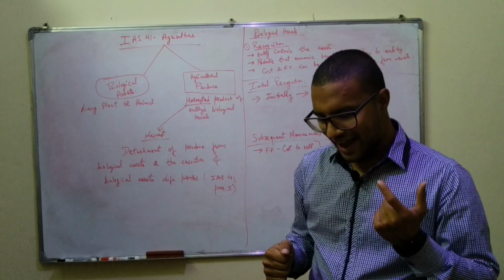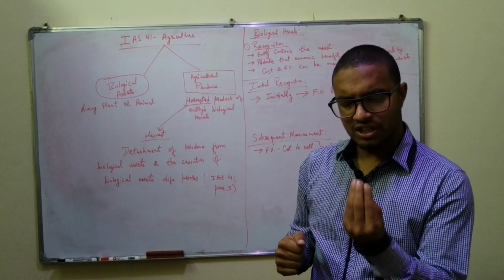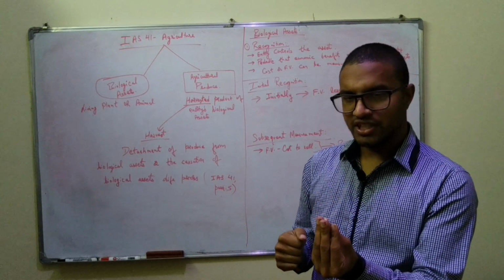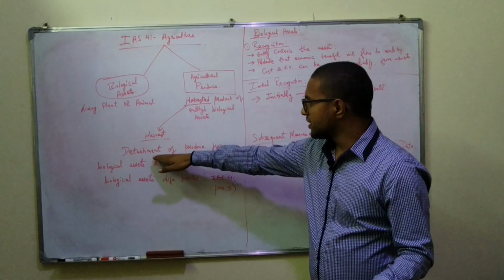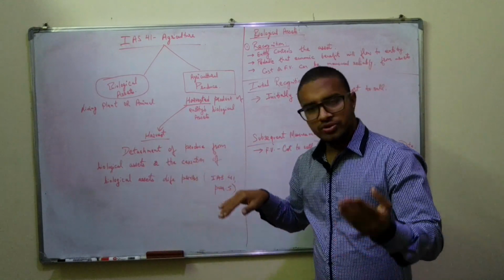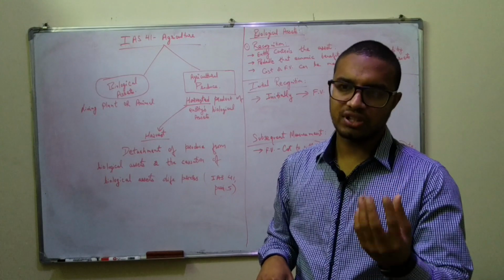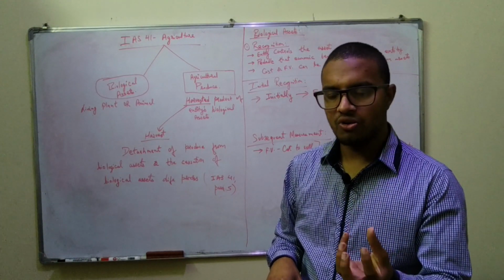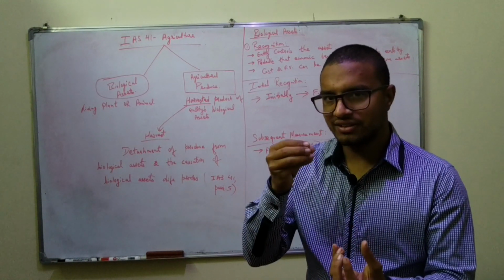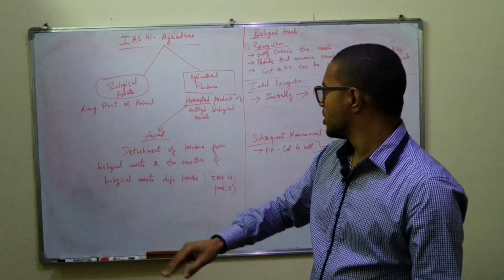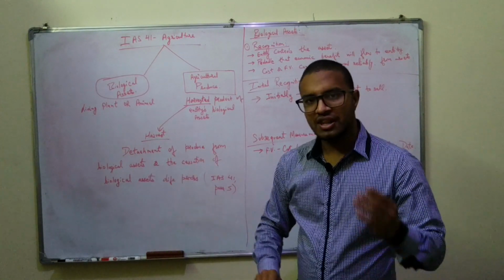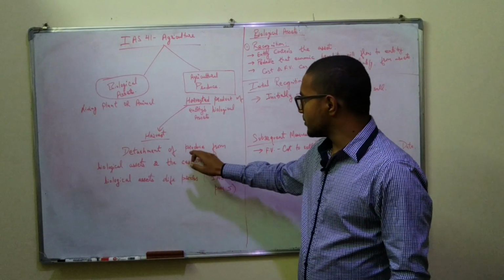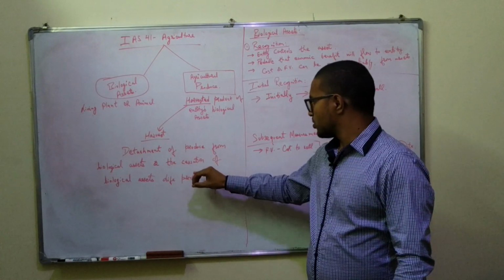So what is harvest? Harvest is the point at which you actually detach produce from the biological asset. Suppose when the cow gives us milk, that's the detachment of produce from the biological asset, and that's our harvest.